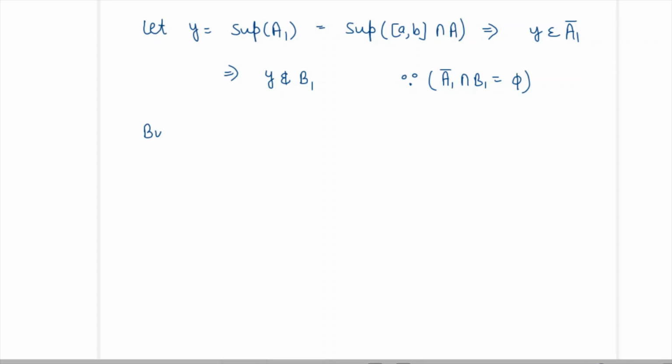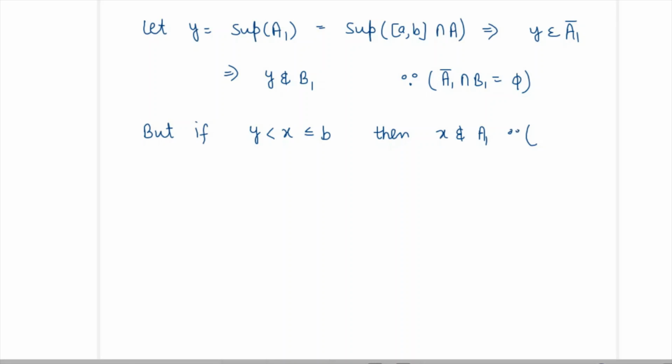And also if we take an element x which is greater than y but less than or equal to b, then x does not belong to A1, because we have already taken the supremum of A1 as y. So if there is any element which is greater than that y, then it will not be in A1, otherwise it will be the supremum of A1.